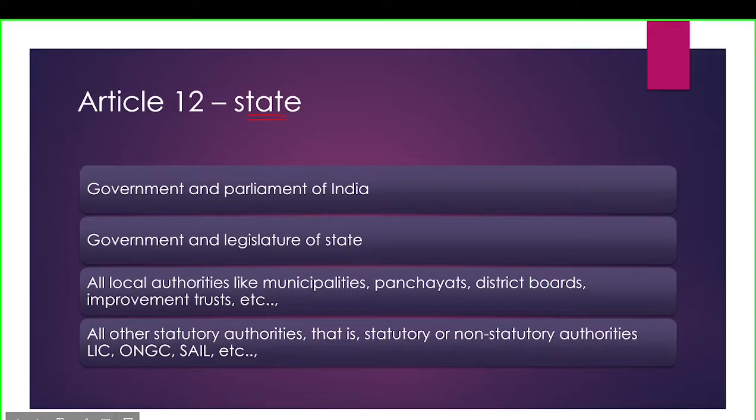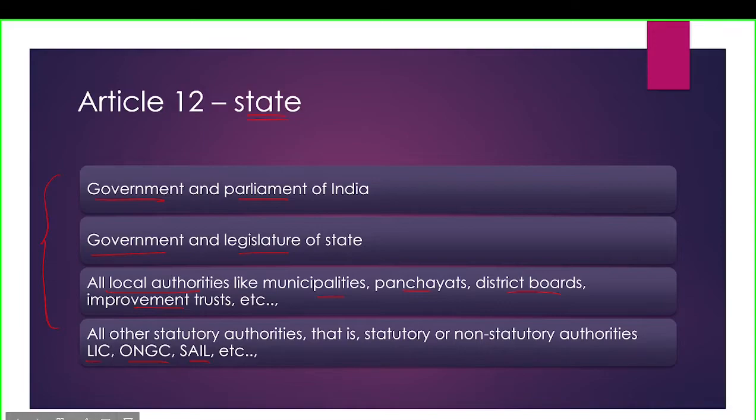In normal terms, state means states like Karnataka and Maharashtra, as assumed by people, but in constitutional terms, the state includes these four categories: the Government of India and Parliament; the government of the state and legislature; all the local authorities like municipalities, panchayats, district boards and other improvement boards; and all statutory and non-statutory authorities like LIC, ONGC, SAIL.